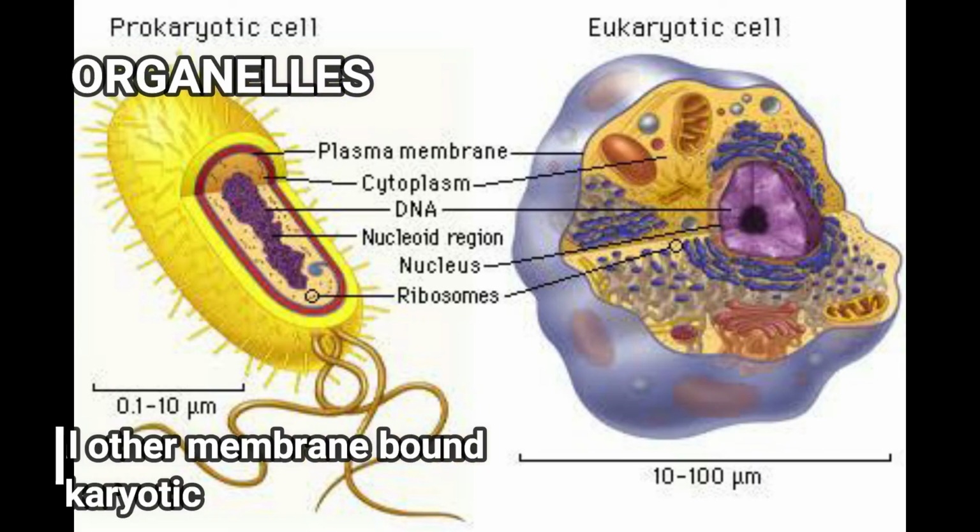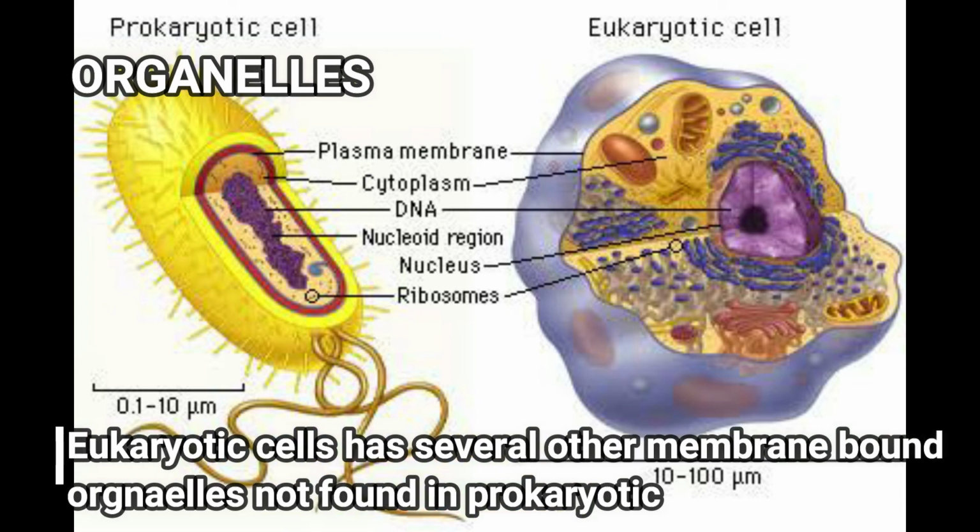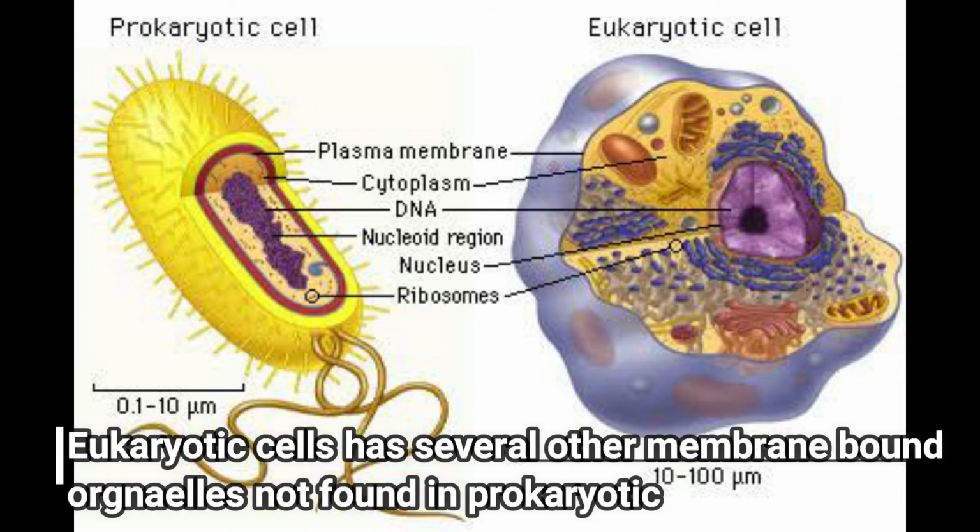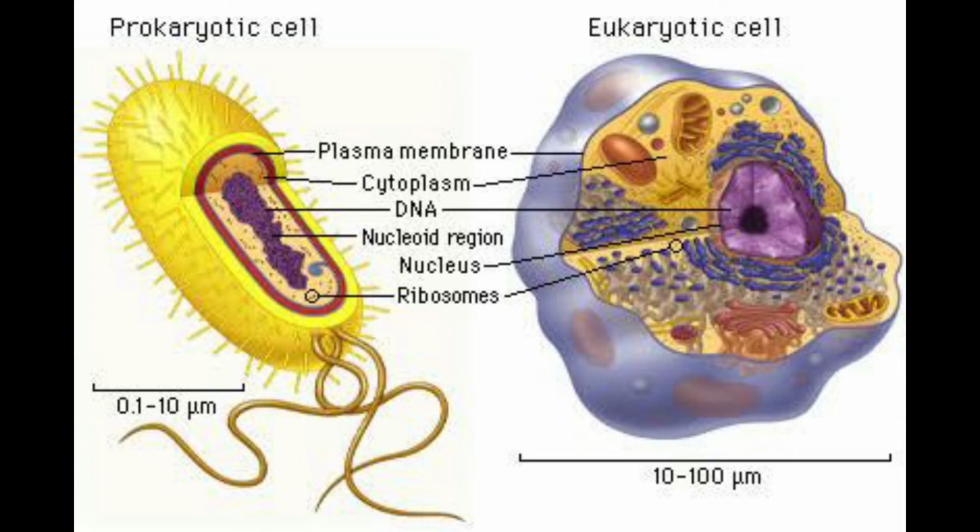Organelles: eukaryotic cells have several membrane-bound organelles not found in prokaryotic cells. These include the mitochondria, which convert food energy into adenosine triphosphate, or ATP, to power biochemical reactions. Rough and smooth ER, or endoplasmic reticulum, are an interconnected network of membrane-enclosed tubules that transport synthesized proteins. The Golgi apparatus, or Golgi complex, sorts and packages proteins for secretion.